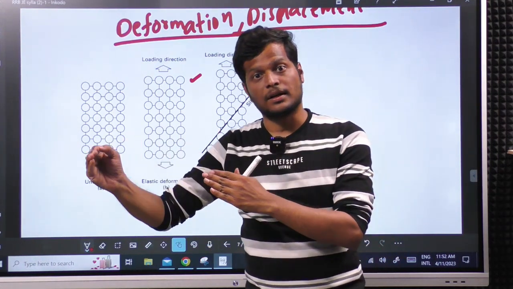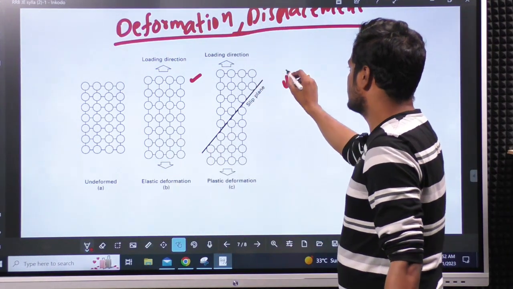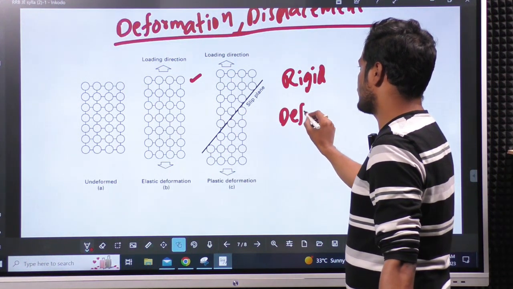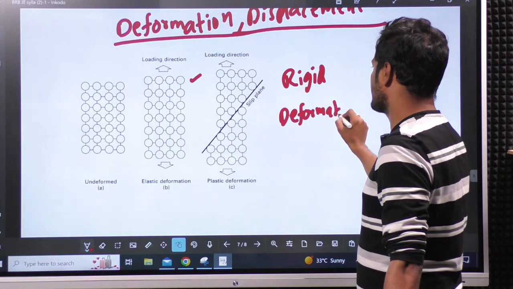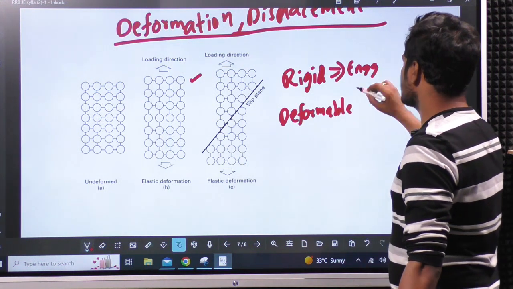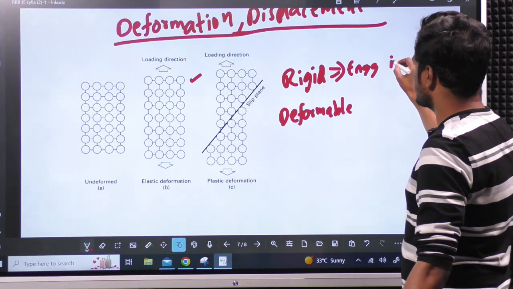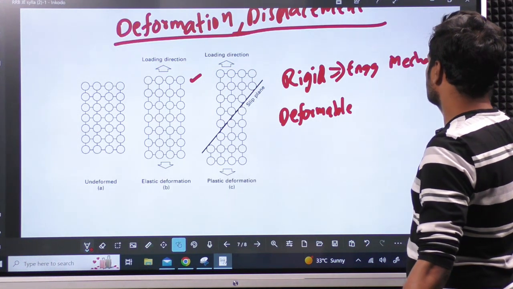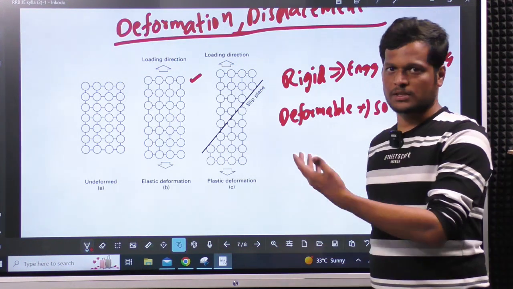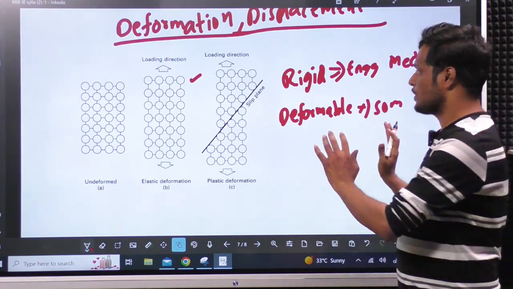Such bodies are called rigid bodies and deformable bodies. In engineering mechanics, we deal with this. I will tell you the reason also. And in strength of materials, and even in structural analysis, we will be dealing with this.